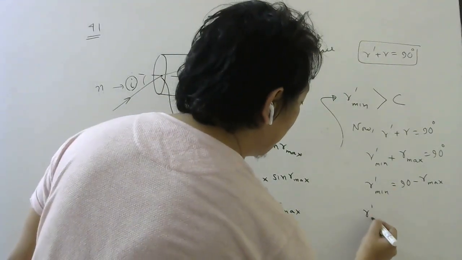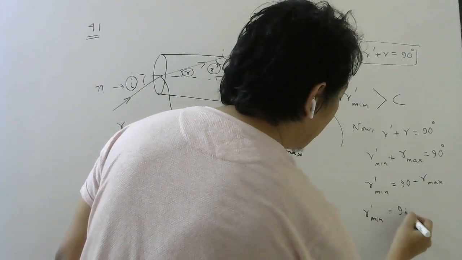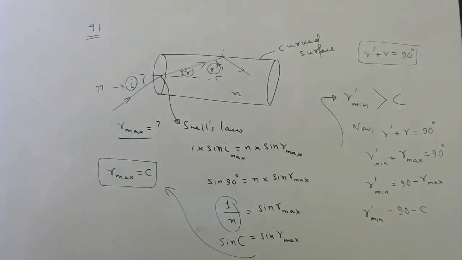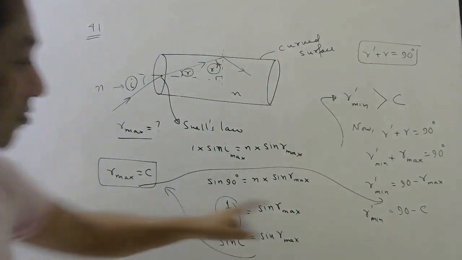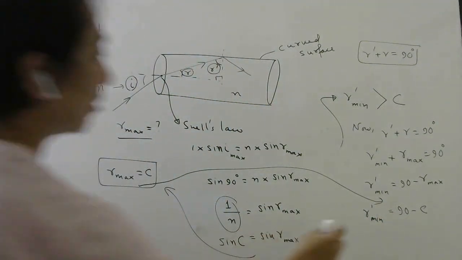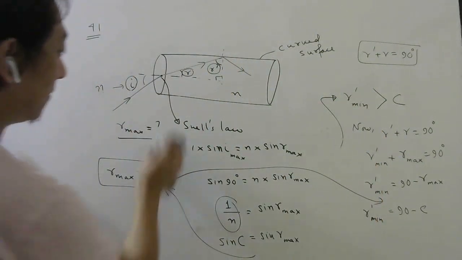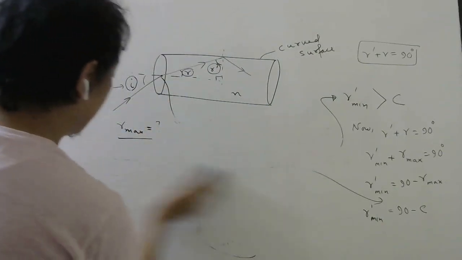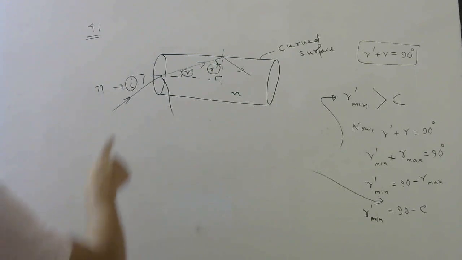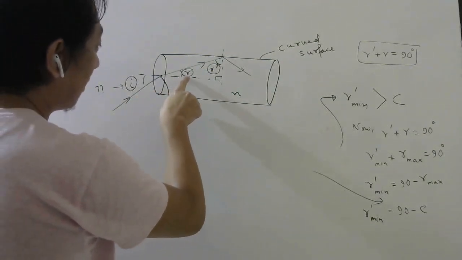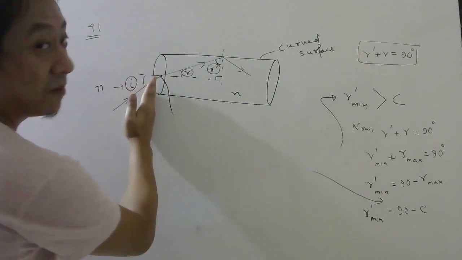So R minimum will be what? R dash minimum, sorry. R dash minimum will be 90 minus the critical angle. This is after I have found this, okay? After I have found this, you substitute here. Make a note. Try to remember that, when light is going from rarer to denser, the maximum value of this R is C, because this will be maximum when I is maximum, which is 90 degrees.